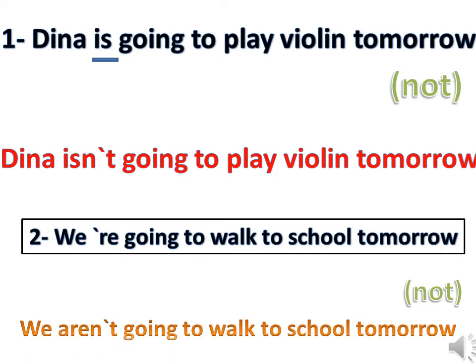For more examples, number one, Dina's going to play violin tomorrow. Use not. So here we underline is, and we said that not comes after am or is or are, so Dina is not going to play violin tomorrow. Number two, we are going to walk to school tomorrow. Use not. So underline the verb which is are, and we said that not comes after am or is or are, so we are not going to walk to school tomorrow.